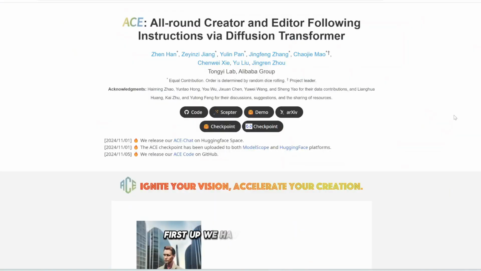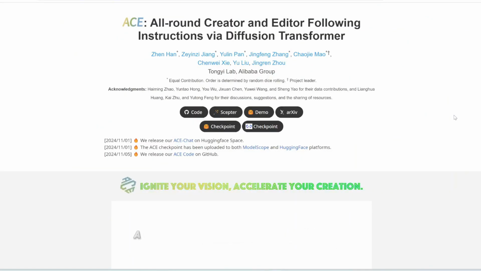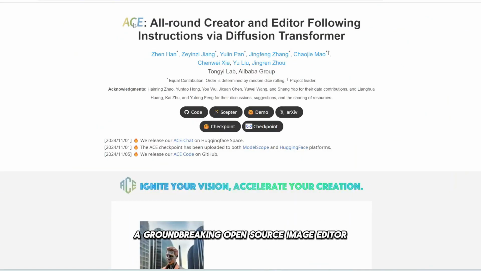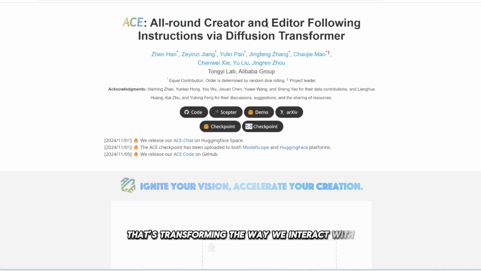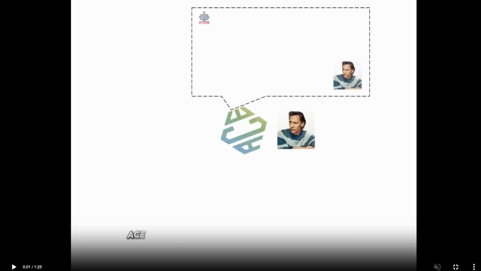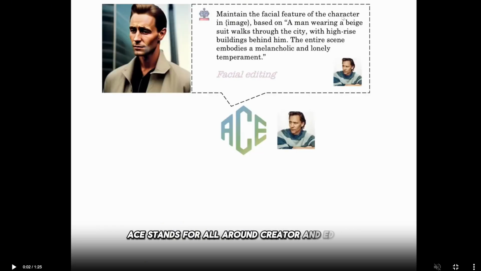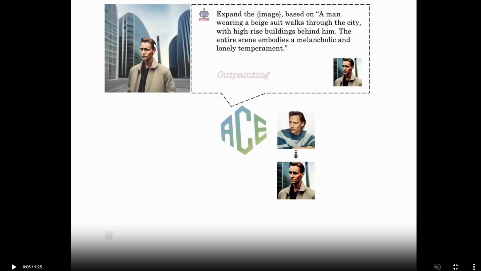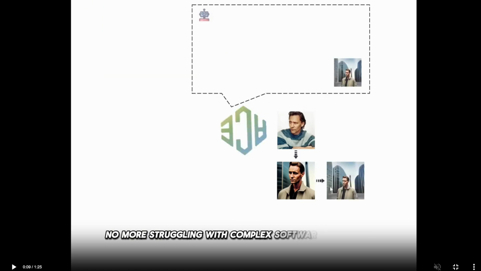First up, we have Ace by Alibaba, a groundbreaking open-source image editor that's transforming the way we interact with and manipulate visuals. Ace stands for all-around creator and editor, and it's designed to make image editing as simple as having a conversation with a chatbot. No more struggling with complex software or tedious manual adjustments.